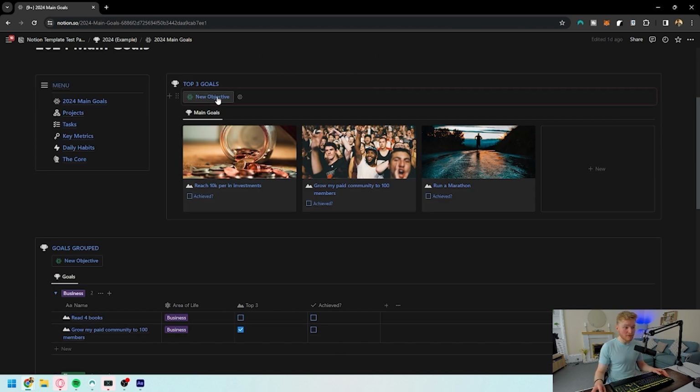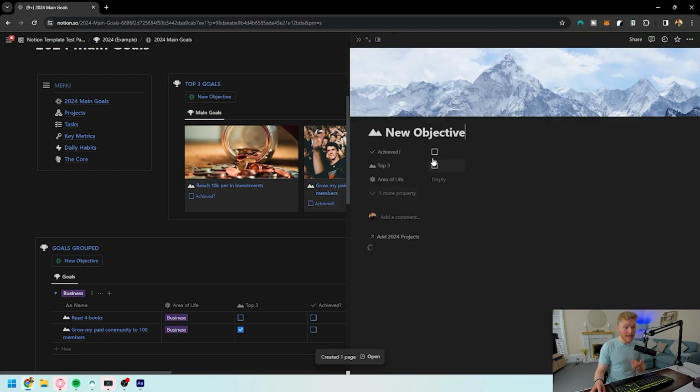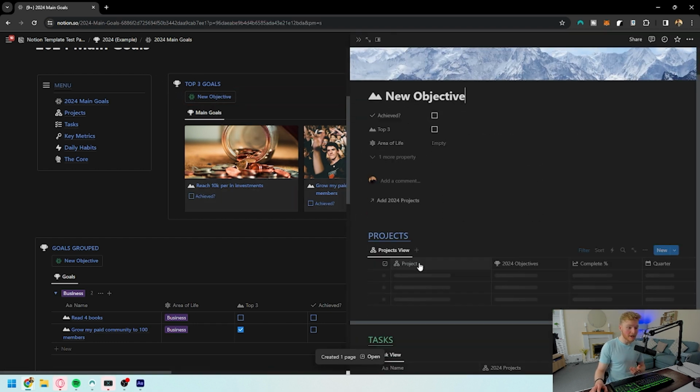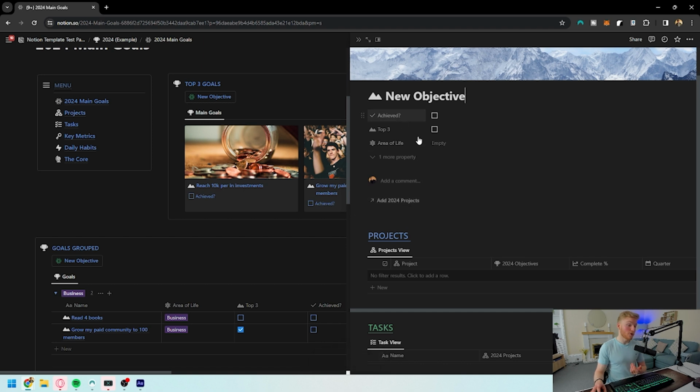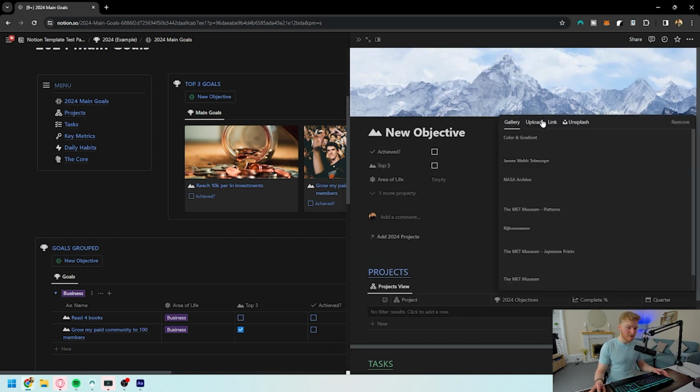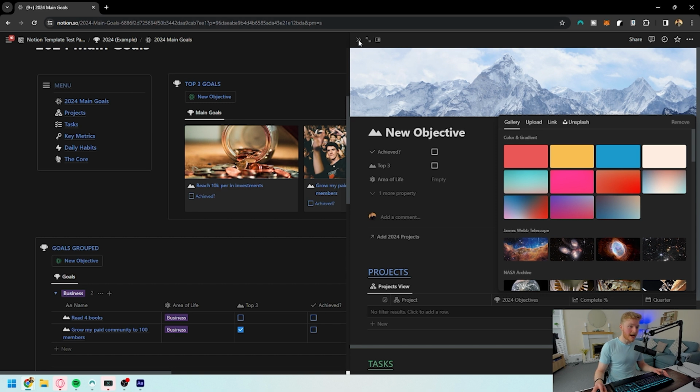And in order to add one, you can simply click this button for a new objective. A new one comes up, and here you can write down what the objective is, what you're wanting to achieve, and you can even change this cover here to whatever you want so that it can match the objective.